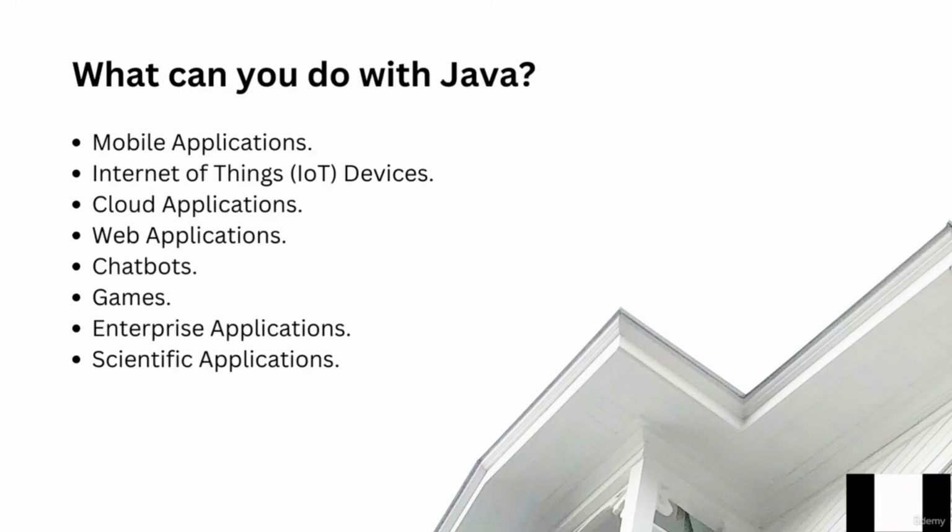So, why should we learn Java? What can it do for you? Well, there's an impressive list of things that you can do with Java. With Java, you can build all these types of apps. You can build mobile apps, you can write code for IoT devices, you can write cloud and web applications, enterprise applications, scientific applications, and also write code for chatbots and games. So now let's see what Java is next.